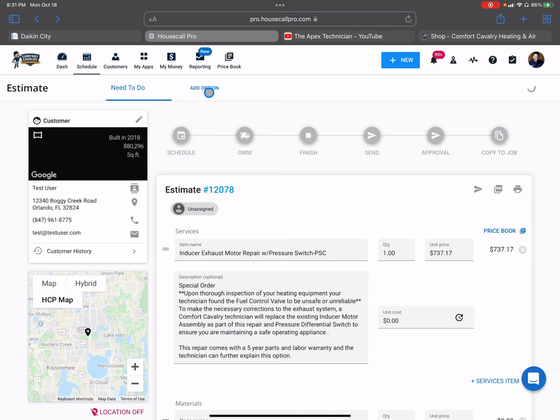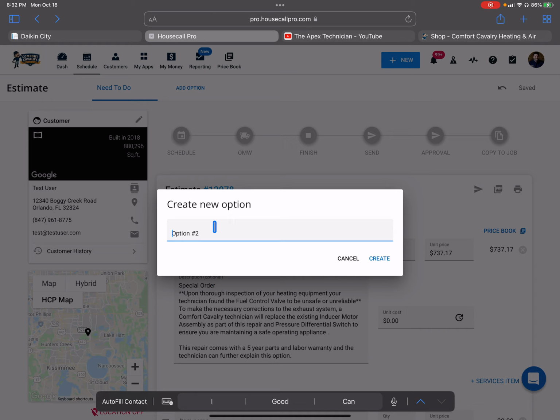Okay, we're going to add an option. The situation here, like I said, is this customer has a 12-year-old system, but they're intending to move within the next 5 years. So we don't want to oversell the job, but we do want to offer them a cleaner air option so they can enjoy cleaner air for the remainder of the 5 years they're there.